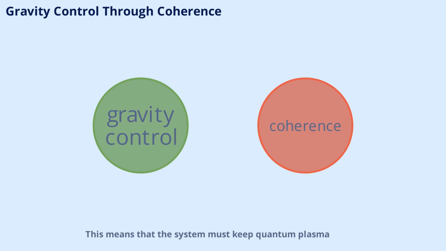Gravity control in the AEON-CASIMIR craft is achieved by maintaining coherence across all scales. This means that the system must keep quantum, plasma, and spacetime domains in perfect resonance. Any loss of coherence can lead to instability, so the system is constantly monitoring and adjusting to ensure that gravity remains under precise control at all times.